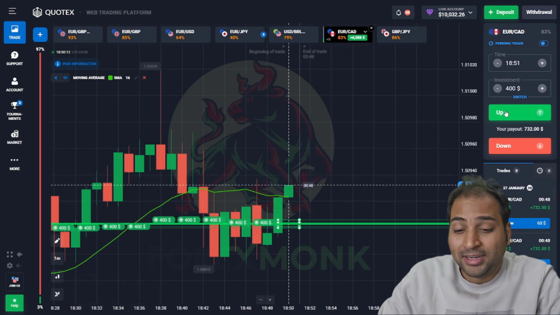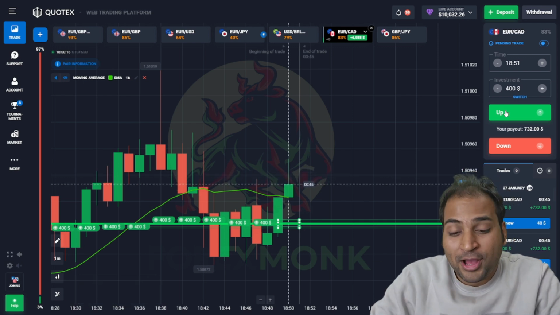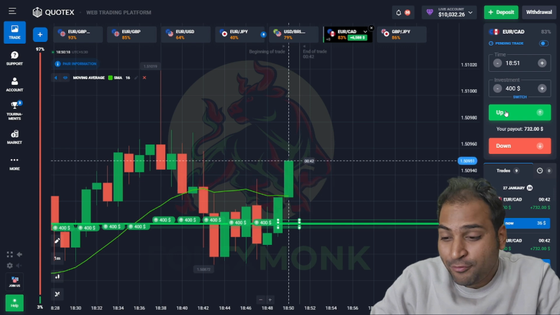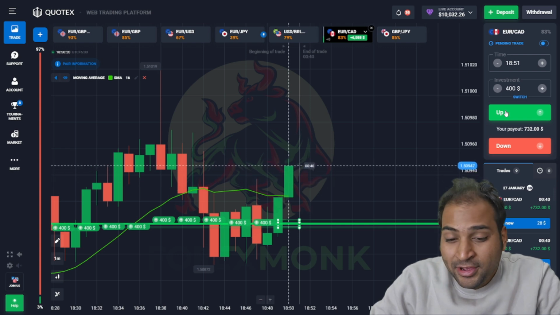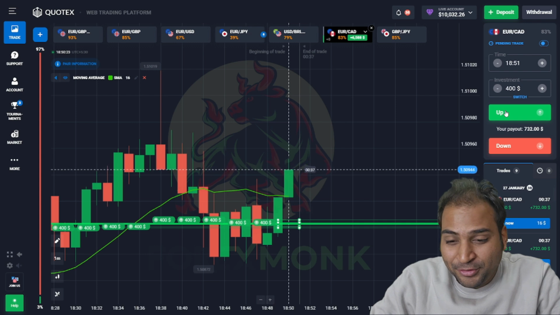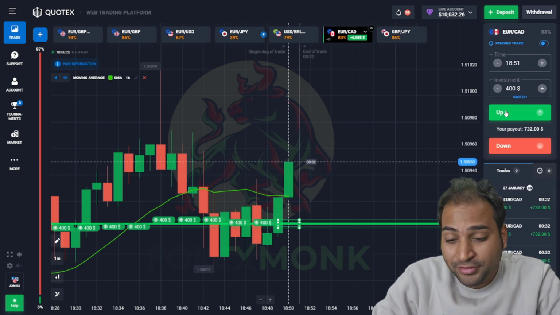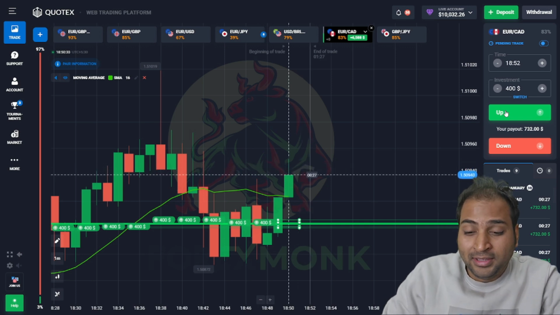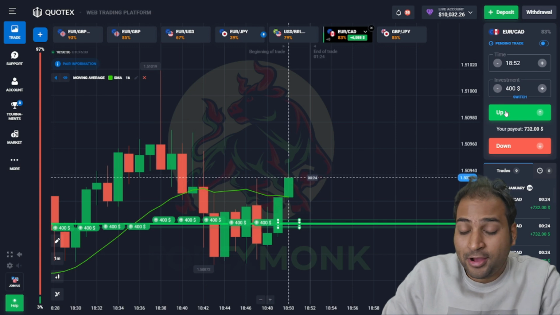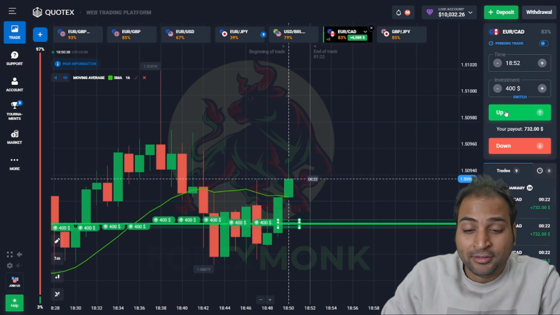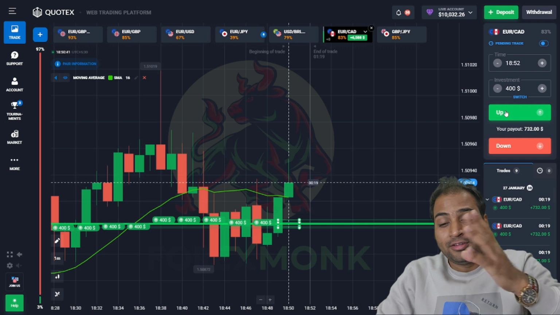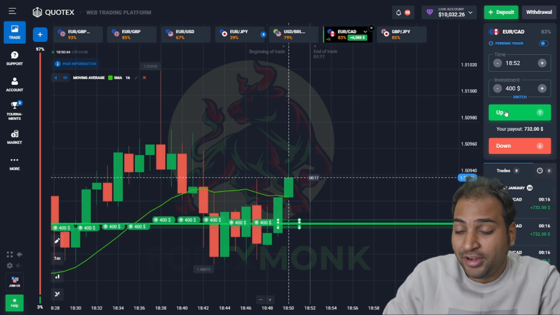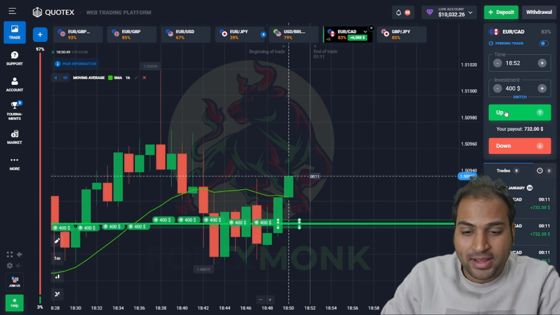That Euro GBP trade is lost here, but I have placed a mega jackpot short $400 trade. Let's wait for this candle to get complete, and this will be our mega win if I won this trade. The reason behind this trade is the breakout was here, and we have to place trade accordingly. So I have placed $3,600 towards an upward direction. The call option trade is here, and I have placed $3,600 as a call option.